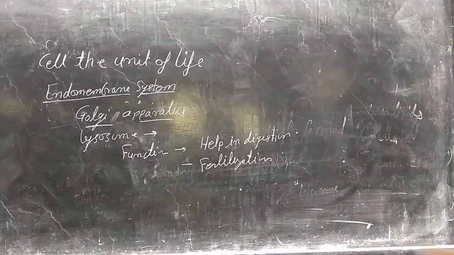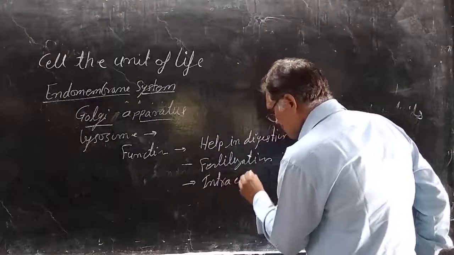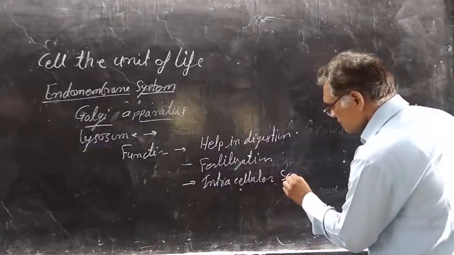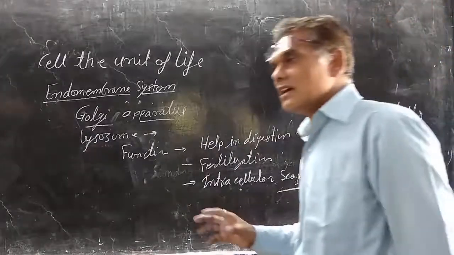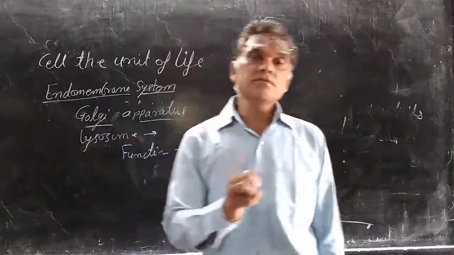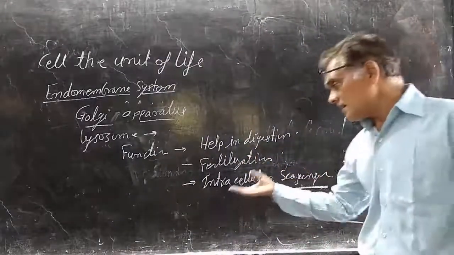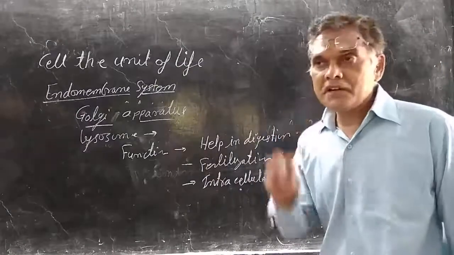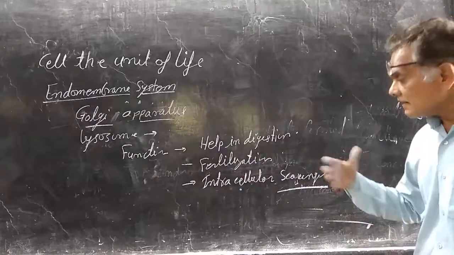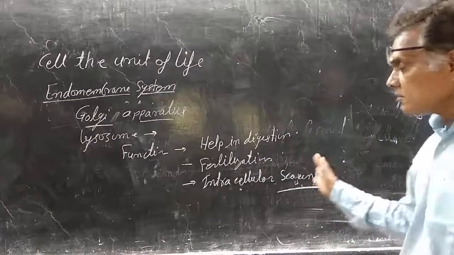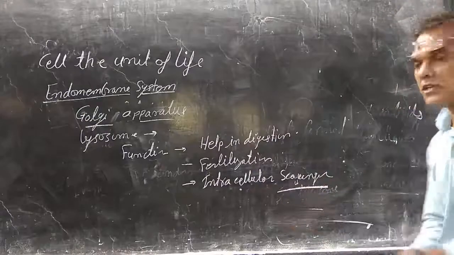Then intracellular scavengers. What are scavengers? Scavengers are the organisms which depend upon dead organic matter or dead organisms. Here they are intracellular scavengers, but different parts of the cells that are dead or non-functional can be removed from the cells and digested.